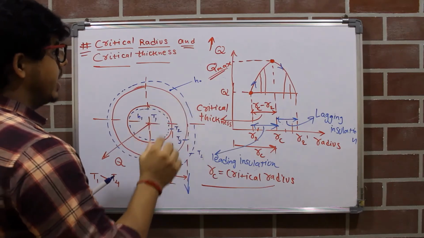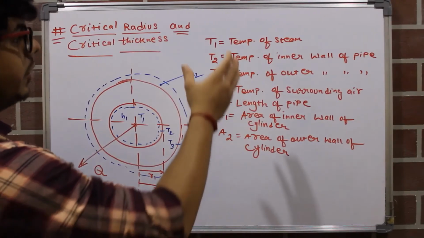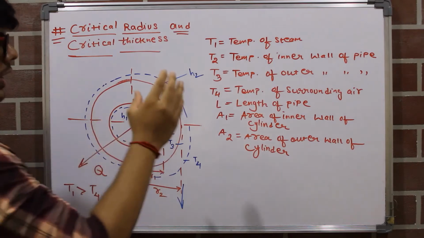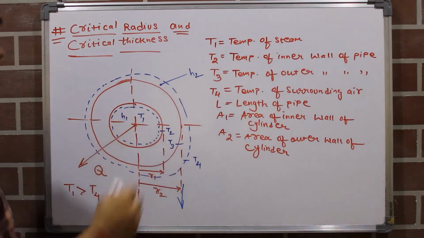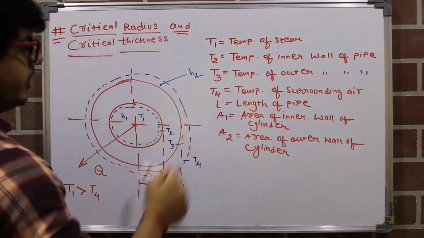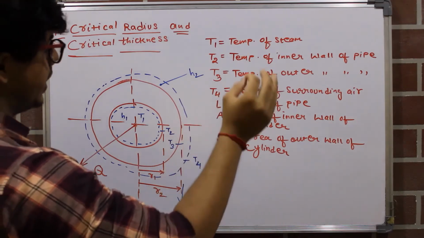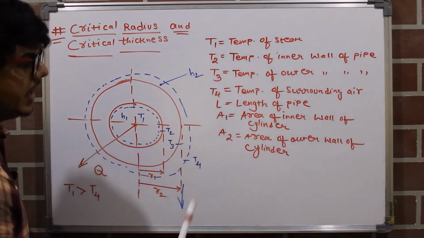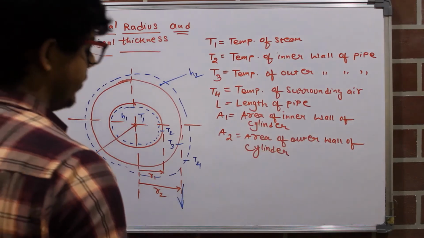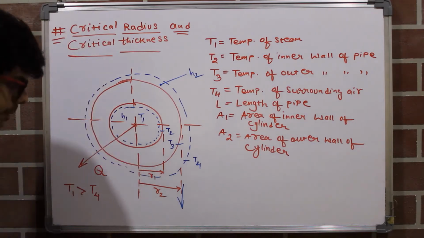Now we will see how to find the value of critical radius. First we will write: T1 is the temperature of the steam or fluid inside this pipe. T2 is the temperature of the inner wall of this pipe. T3 is the temperature of the outer wall of this pipe. T4 is the temperature of the surrounding air. L is the length of the pipe. A1 is the area of the inner wall of this pipe, and A2 is the area of the outer wall of this pipe. And K is the thermal conductivity of the pipe material.